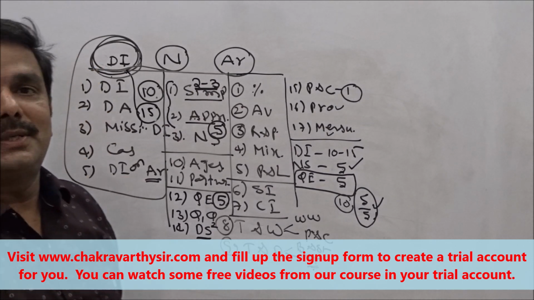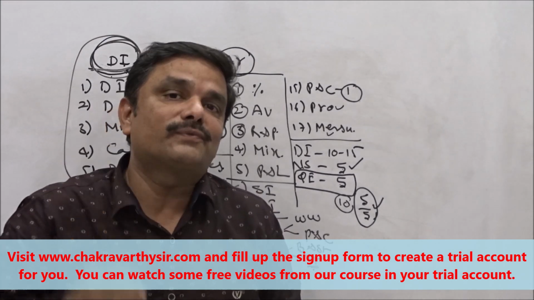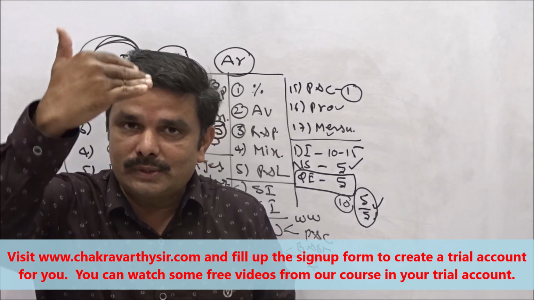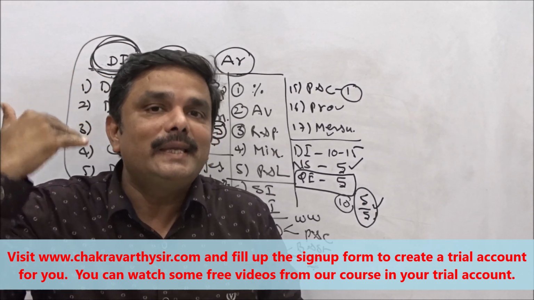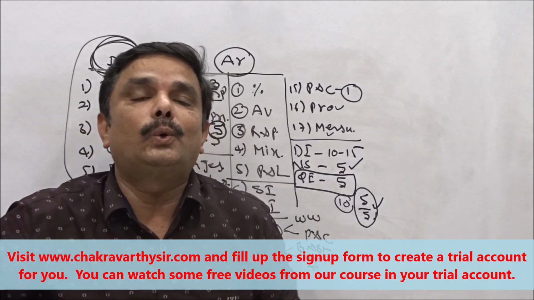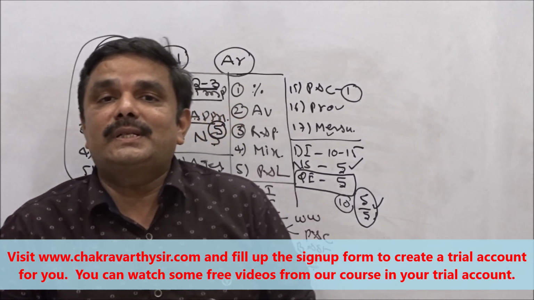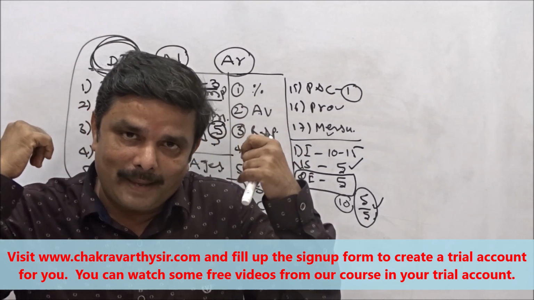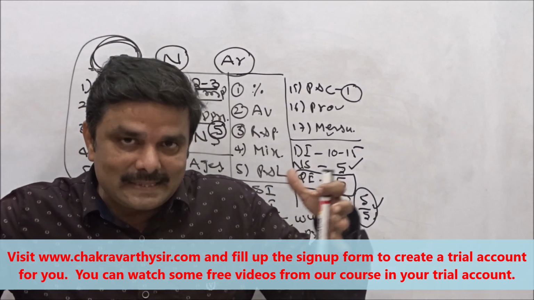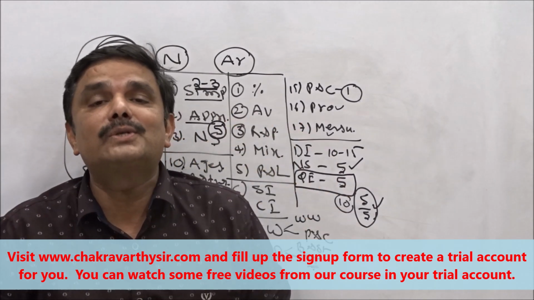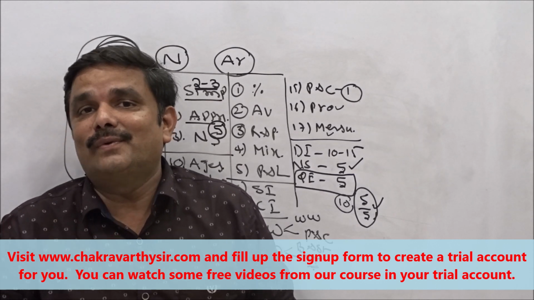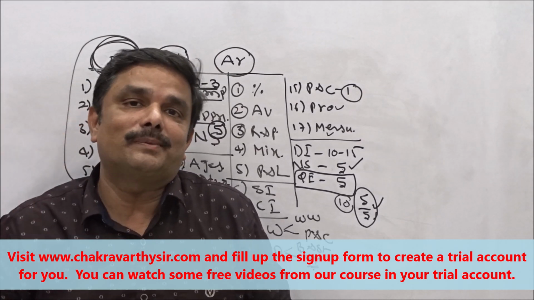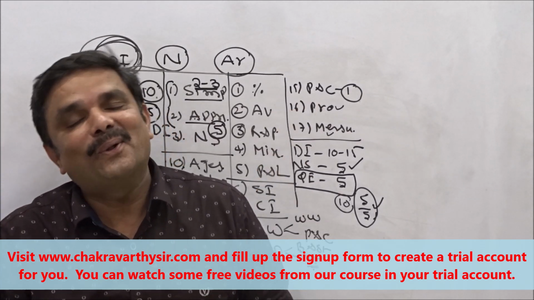Because in data interpretation, generally they give 3 sets for you. Below those 3 sets, 5 questions each will be there, 5, 5, 5, total 15 questions. For all the 5 questions, the instructions are only one paragraph, one graph, or data analysis or mixed graphs, some data will be given to you. Right? So out of those 3 sets, students, one set will be a dead easy one. By seeing that one, you can answer all the 5.